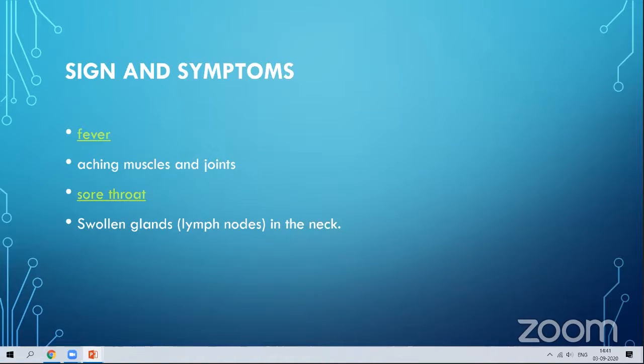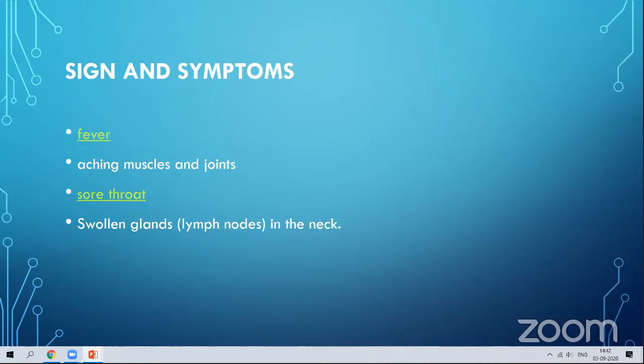You will have pain in the muscles and the joints, and a sore throat. These are the common symptoms for all viral infections. When you are affected by any virus, like chikungunya, SARS, you will have body pain and joint pain. Then swollen glands, swelling of the lymph nodes, particularly in the neck.